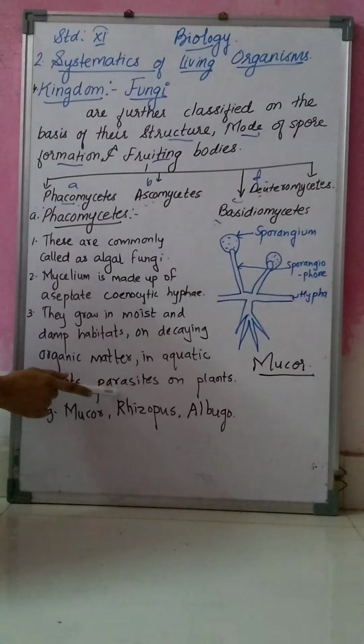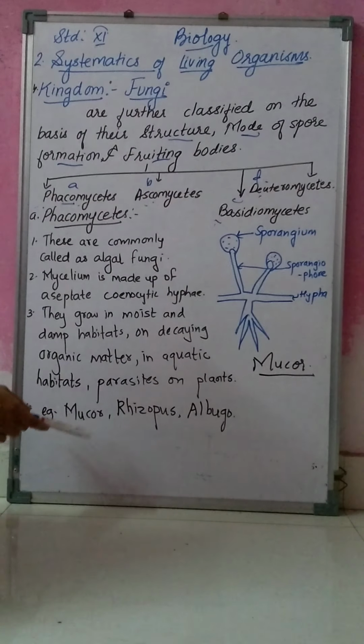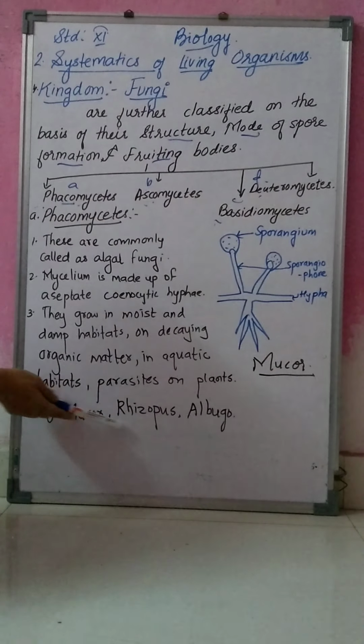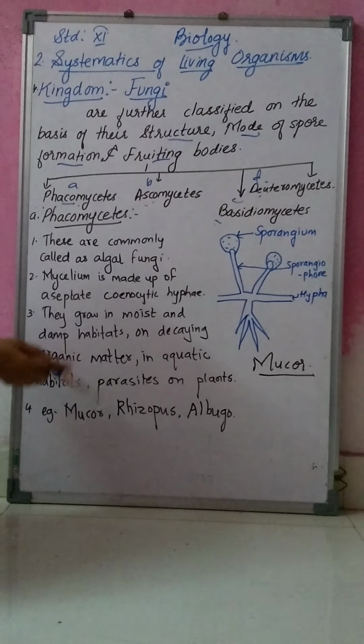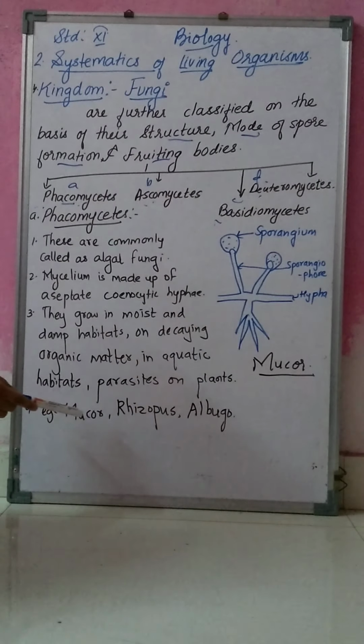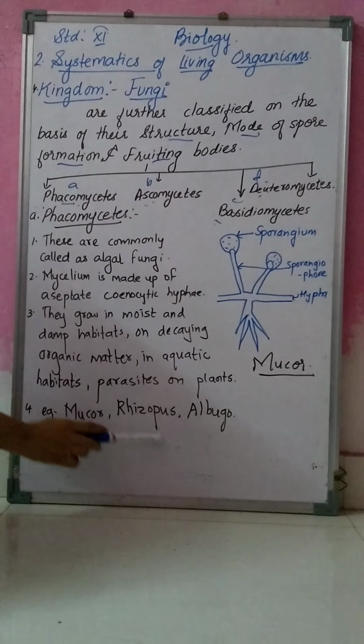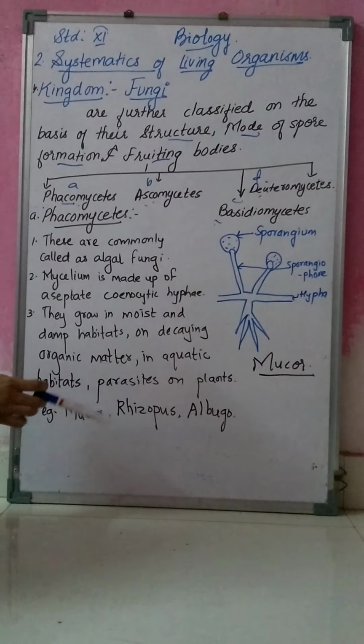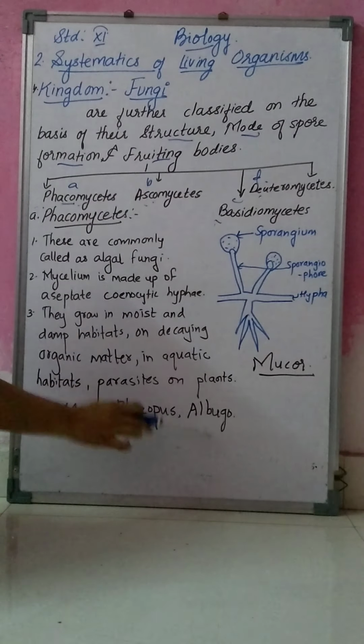So there are different examples of these Phycomycetes. One is Mucor. Then Rhizopus, which is found especially on bread, also known as bread mold. Then next is Albugo. Albugo is a parasitic fungus which is found on plants.